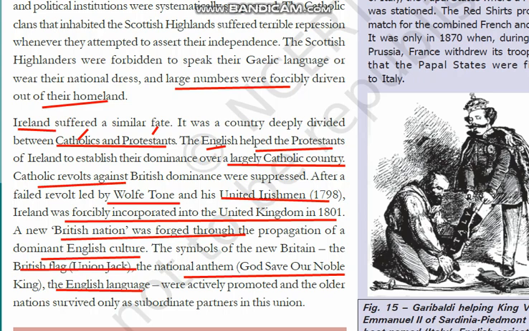In this way, Scotland, Wales and Ireland merged with England, turning into the United Kingdom. We have seen Scotland in 1707 and Ireland in 1801, but Wales is not mentioned because Wales was itself incorporated into England.